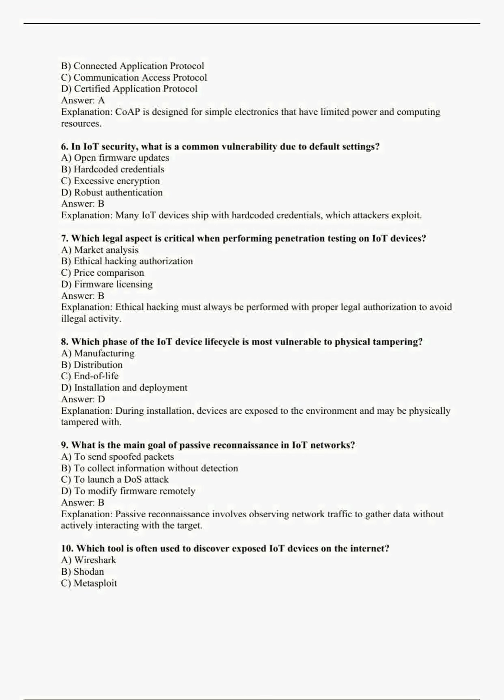9. What is the main goal of passive reconnaissance in IoT networks? A. To send spoof packets. B. To collect information without detection. C. To launch a DoS attack. D. To modify firmware remotely. Answer B. Explanation. Passive reconnaissance involves observing network traffic to gather data without actively interacting with the target.